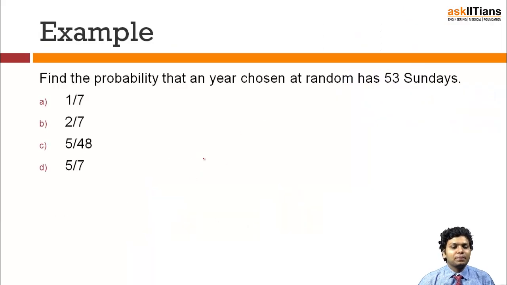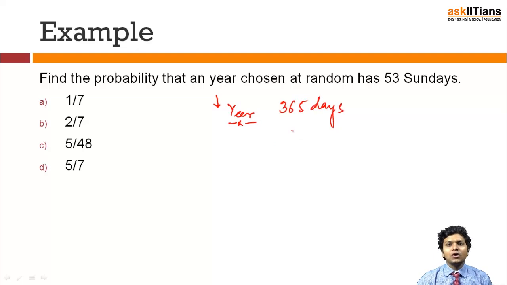Now let us consider an example. Find out the probability that a year chosen at random has 53 Sundays. Now this is a very interesting question. At first you won't find anything that will help you out, but let's make it pretty sure how to do it. So if I have considered a year, which means I have considered 365 days, if I divide it by 7, what will I get? 52 weeks and 1 day.